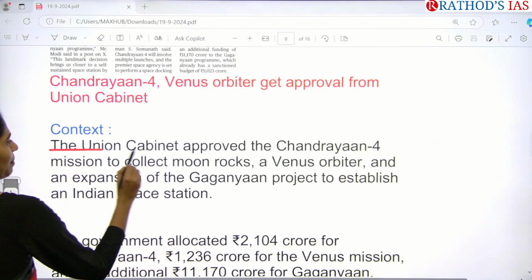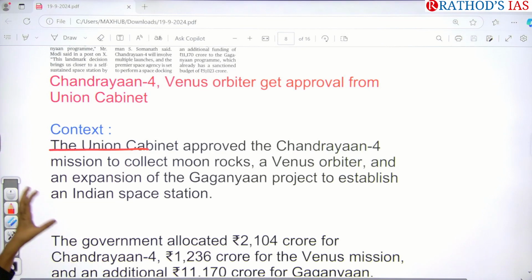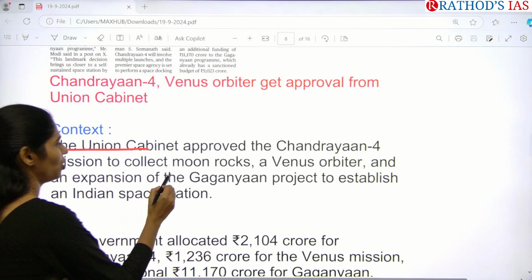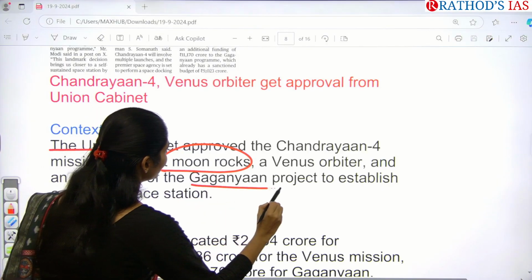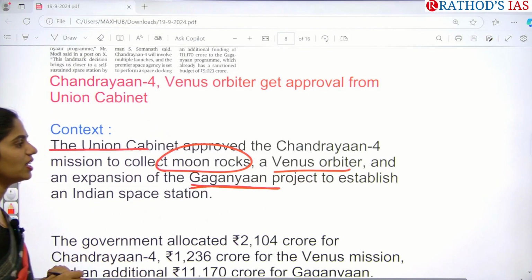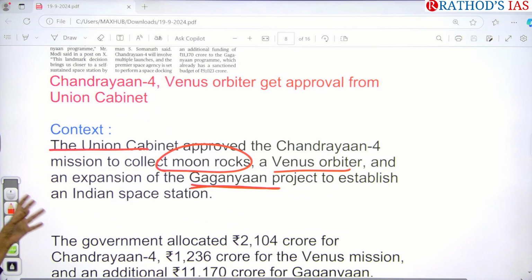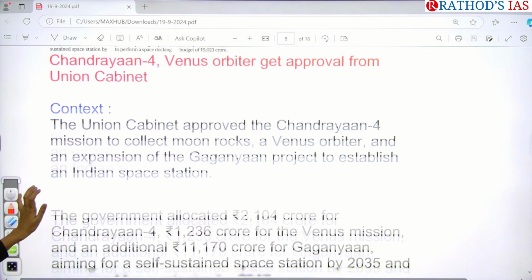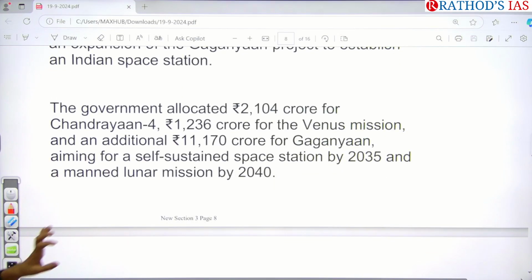So the Union Cabinet approved the Chandrayaan 4 mission, and in this mission we are going to collect moon rocks. And regarding the Gaganyaan project, we need this Venus orbiter, and this orbiter got expansion under this project, and finally that also got approval from our Union Cabinet. There is no need of seeing this number. They are allocating this many crore rupees for Chandrayaan 4, this much for the Venus mission, and so many crore for the Gaganyaan mission.